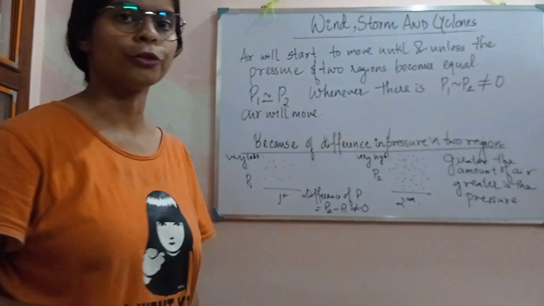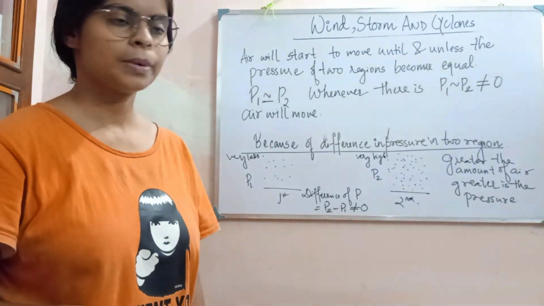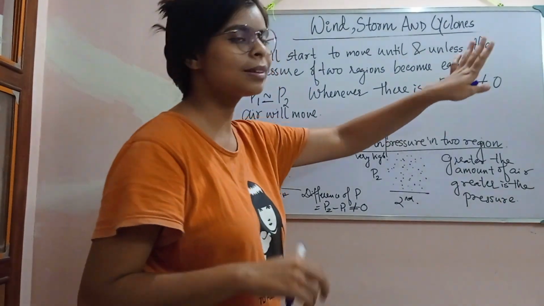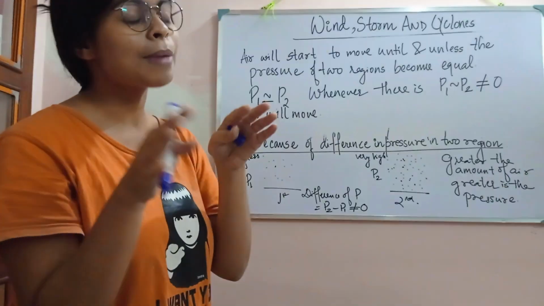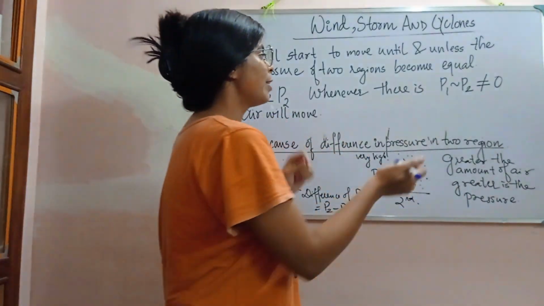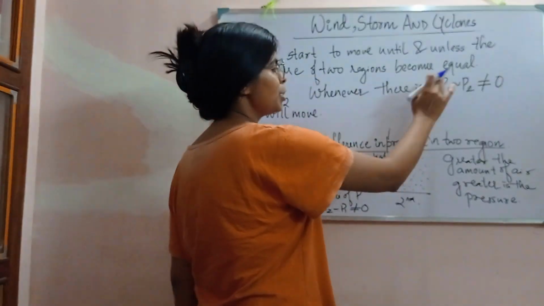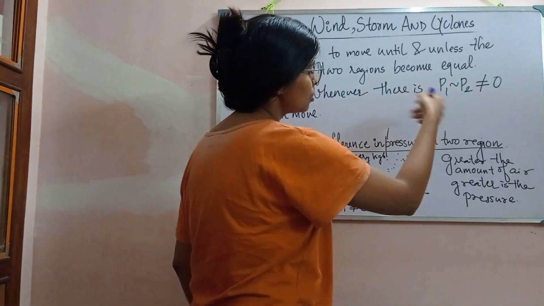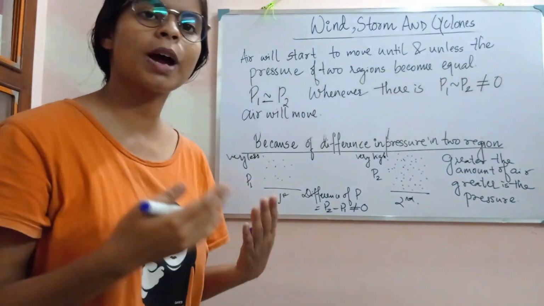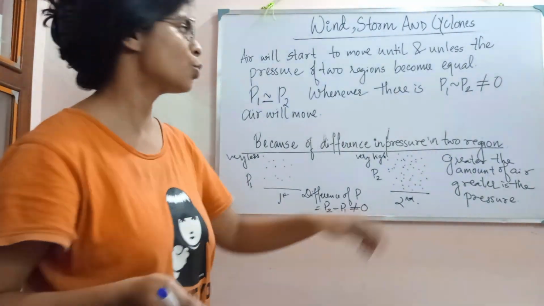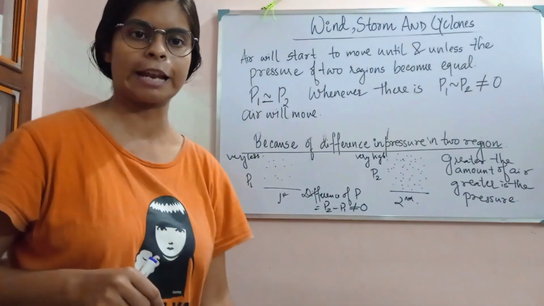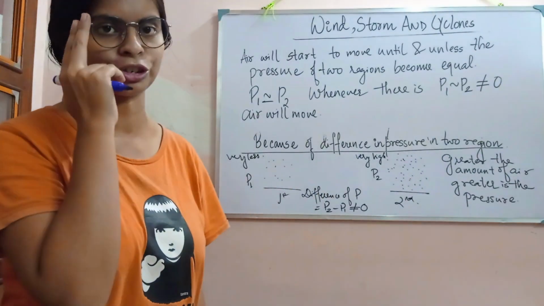This is a plus sign, this is a minus sign, but it depends. Whenever P2 becomes larger, it will be P2 minus P1. So you can write it either way, P2 minus P1 or P1 minus P2. This is just some mathematical signification.